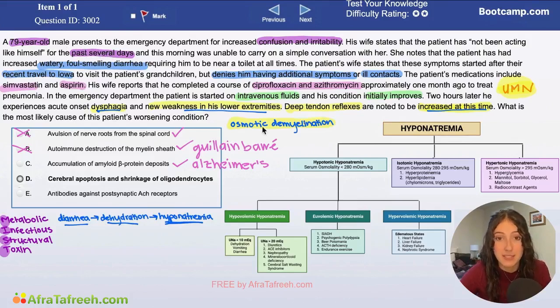With Alzheimer's disease, it's a much more chronic progression. Additionally, Alzheimer's disease does not improve with IV fluids, so that's a great indicator that we're not talking about a progressive dementia here. So option C would not be a great one to choose.